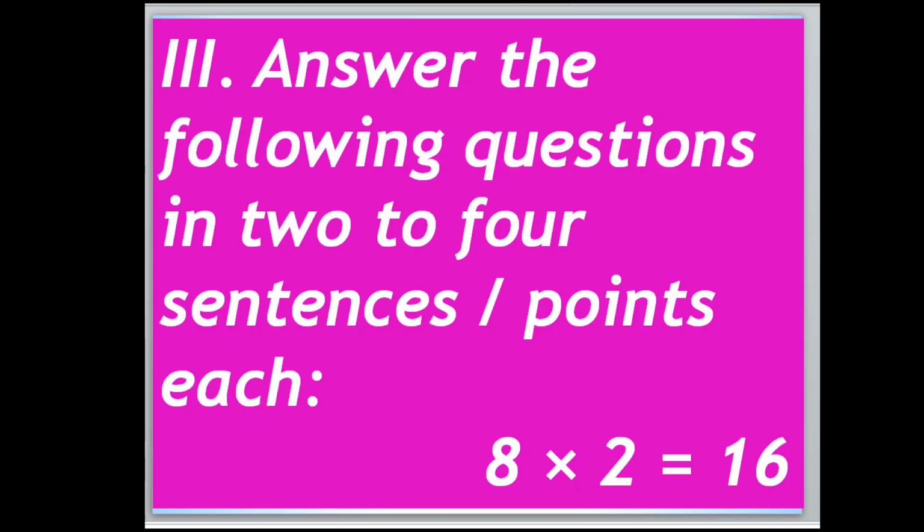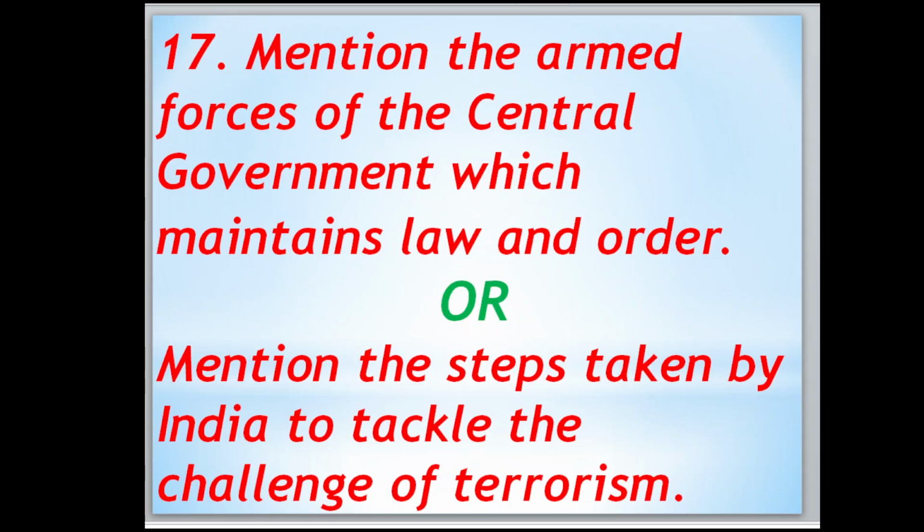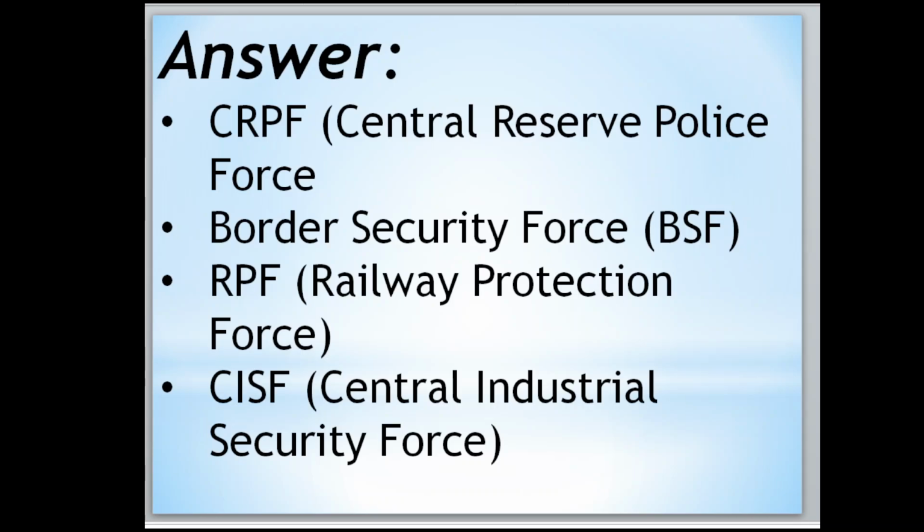Third, answer the following questions in 2 to 4 sentences or points each. 8 into 2 is equal to 16. Mention the armed forces of central government which maintain law and order, or mention the steps taken by India to tackle the challenges of terrorism. First one is CRPF, Central Reserve Police Force, Border Security Force BSF, RPF, Railway Protection Force, CISF, Central Industrial Security Force. This is the answer for the central forces. They are going to take care of and maintain the law and order. Now move to the next.